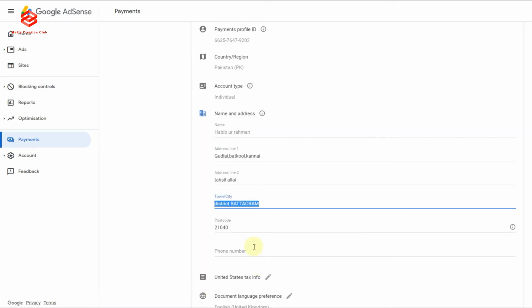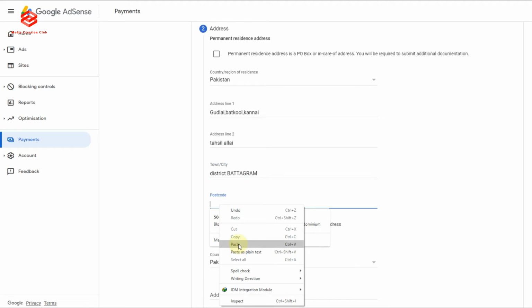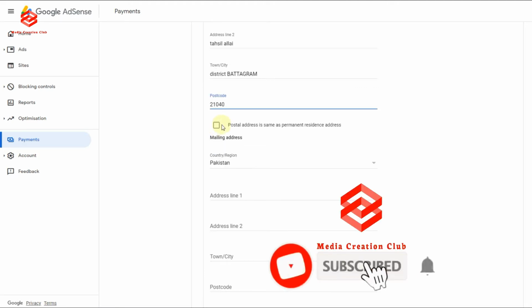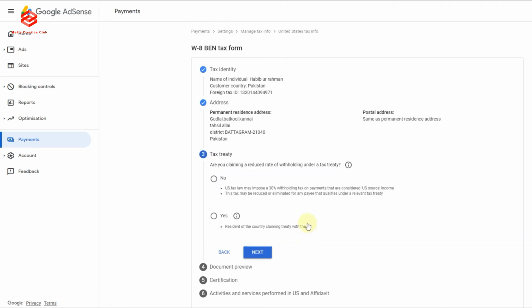Because we cannot make a mistake on our address, otherwise we will get trouble during the confirmation. Okay, we select the postal address same as permanent residence address, so we do not need to fill it up again. Then select next. So here is the most important thing.